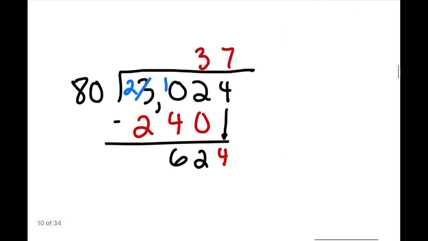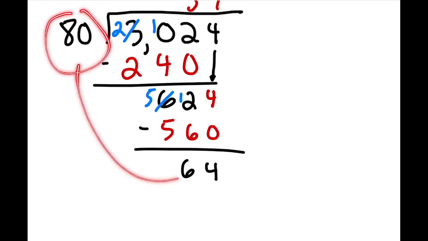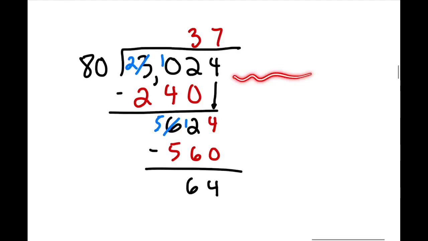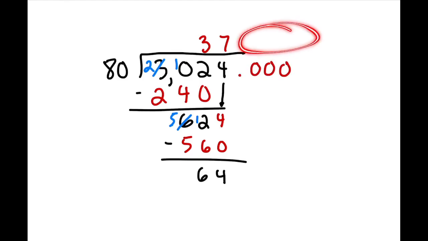7 times 80 gives me 560. And let's see if we made a good choice here. 4 minus 0 is 4. We need to borrow from the 6. 12 minus 6 leaves us with 6. And yes, that's perfect. That was a good choice. So we don't have any numbers remaining, and we could put a decimal and keep adding a few zeros to figure out the decimal remainder here.